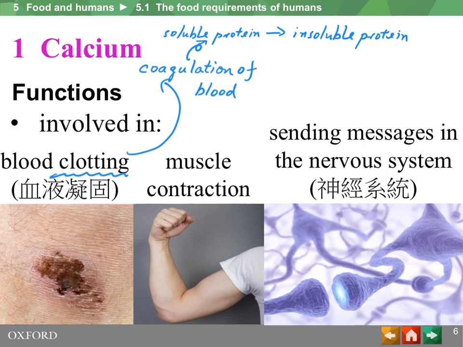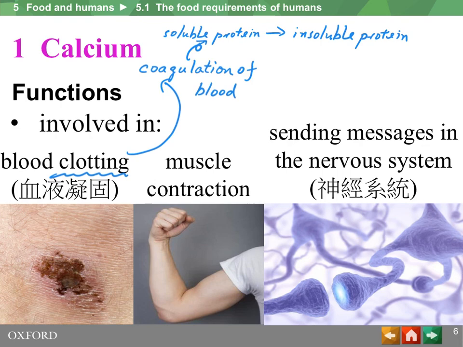Calcium is a very important factor in this process, blood clotting. Calcium is also involved in muscle contraction. The shortening of the cells of the muscle in muscle contraction needs to be initiated by calcium ion.